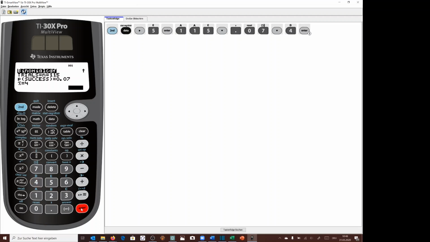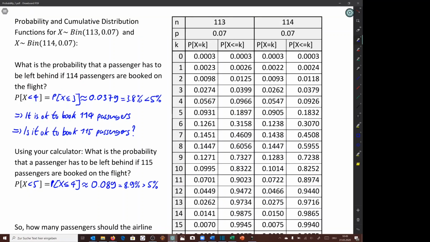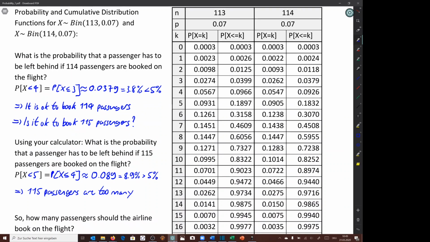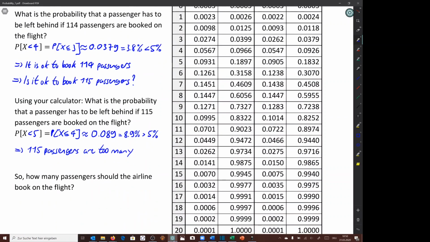So let us calculate the probability, and we get 0.089, which is 8.9% and hence more than the 5%. So this shows that booking 115 passengers is too many, and obviously the airline should book 114 passengers on the flight.